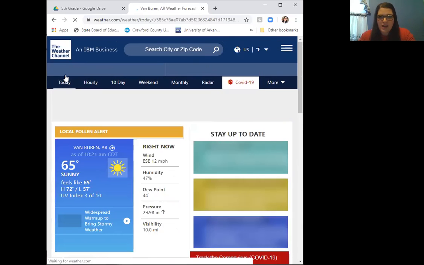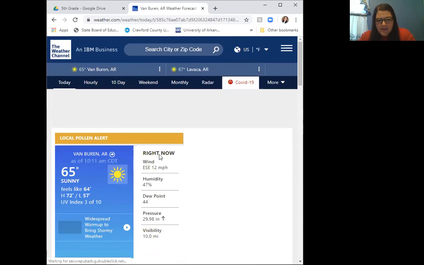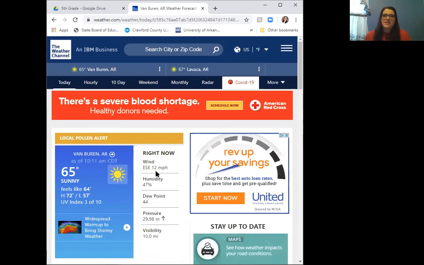So you go back up to the top, click today, and it's telling you that today we have wind speed of 12 miles per hour. So that is today. You'll kind of have to estimate what the wind speed was earlier this week, Sunday through Wednesday, but it could be similar to today, or it could be a little less than what it was today. So that's how you will look up the information for the science part of your packet today.